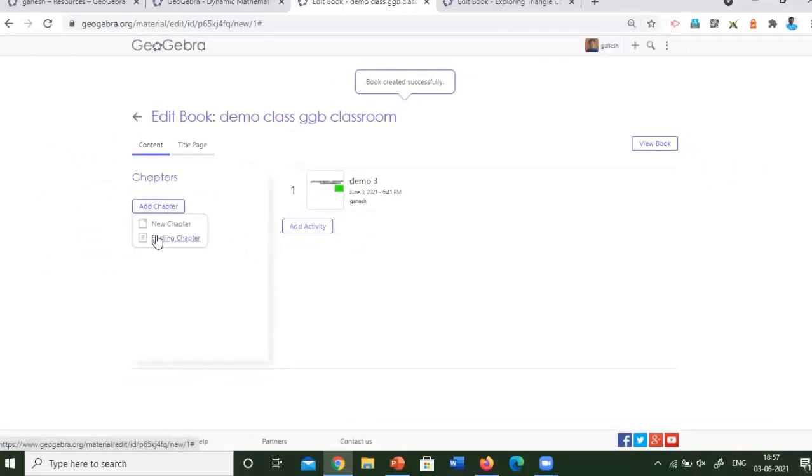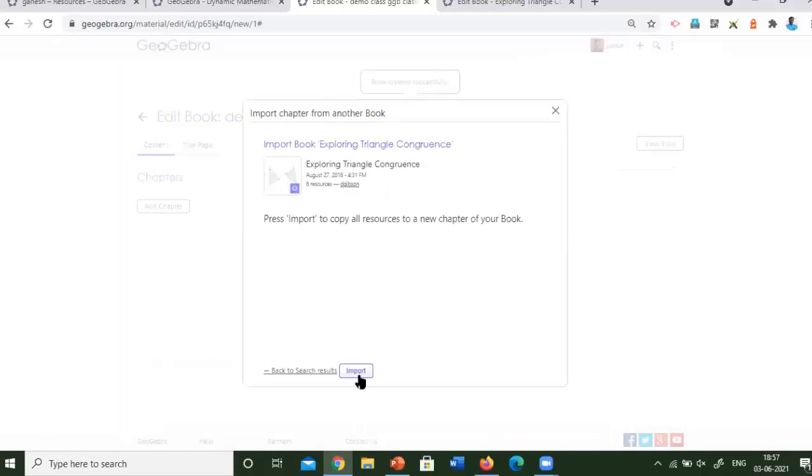Add chapter, the existing chapter. Now you can see the import button is there. By clicking on import, it is easy for me to add this already created resource book inside my activities. Okay. Now I click that.